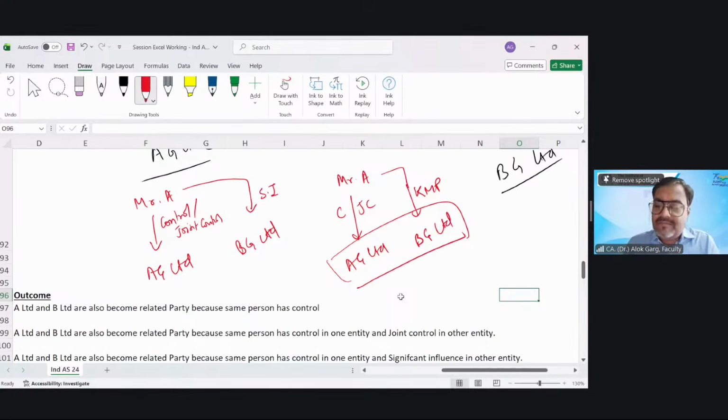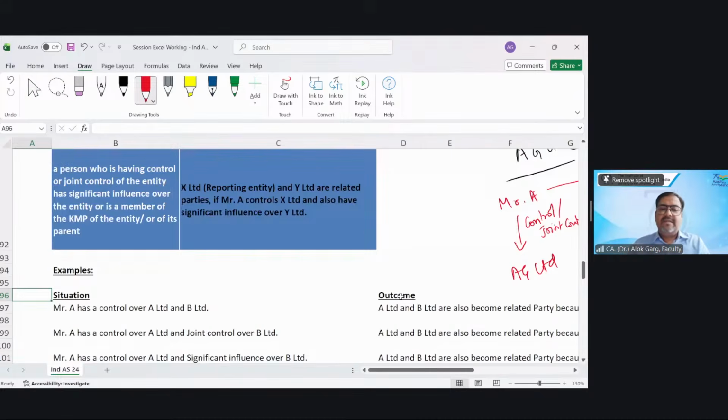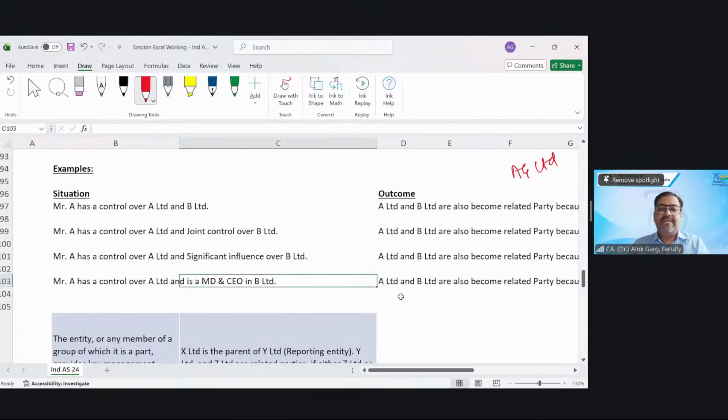Is that clear? Not clear? Yes, sir. So examples. Quickly, let's cover this example also.